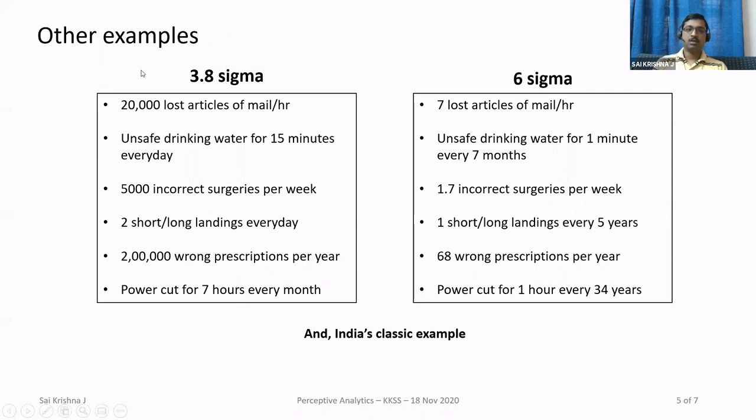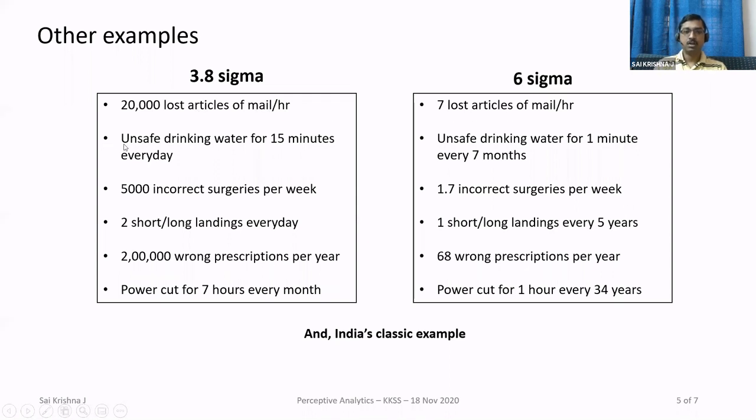So this concept of quality control, as you know, is not limited to the food industry alone. I've listed some other examples here. Let's say there are 2 types of sigma level: one is a 3.8 sigma level and one is a 6 sigma level. So what does this actually imply in the business context? If you take something like a postal service, at a 3.8 sigma level we are saying 20,000 lost articles of mail in 1 hour. But if you improve the quality of that process to a 6 sigma level, it means 7 lost articles of mail per hour.